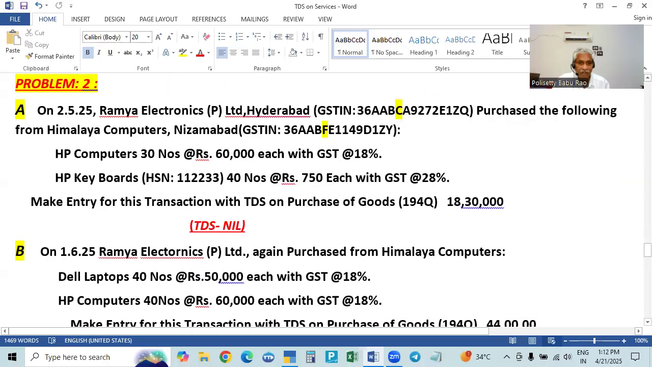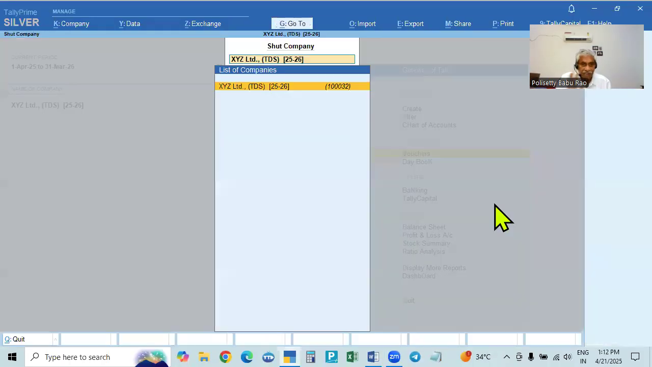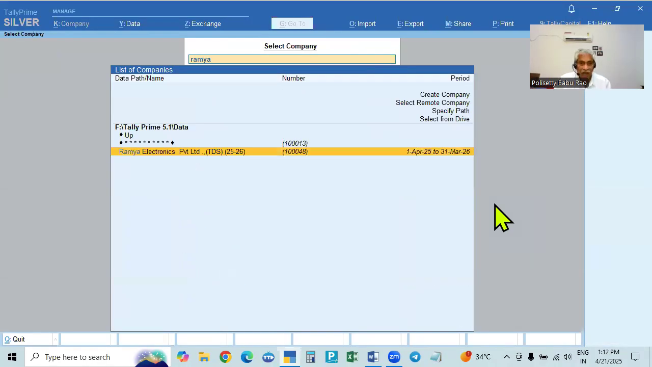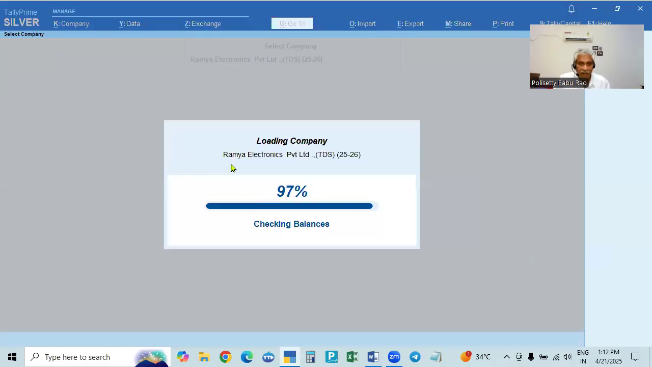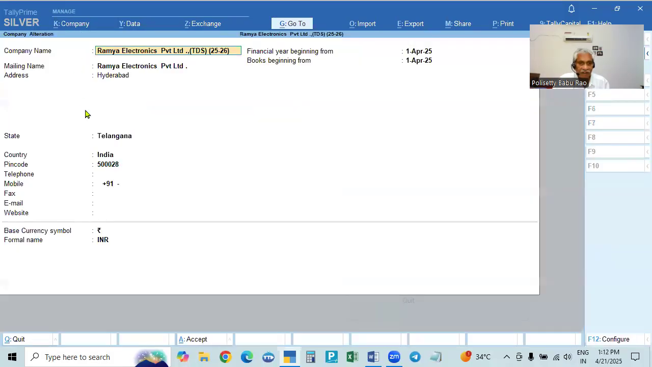The second example we will take up. This is another company, Ramya Electronics. So go to this place. So here, close this. And here I am shutting this, closing this off. Now Ramya Electronics. If you type RAMY, you will get this. We'll get Ramya Electronics. Same thing. How you created, alter and everything same. Okay. Creation will be the same.